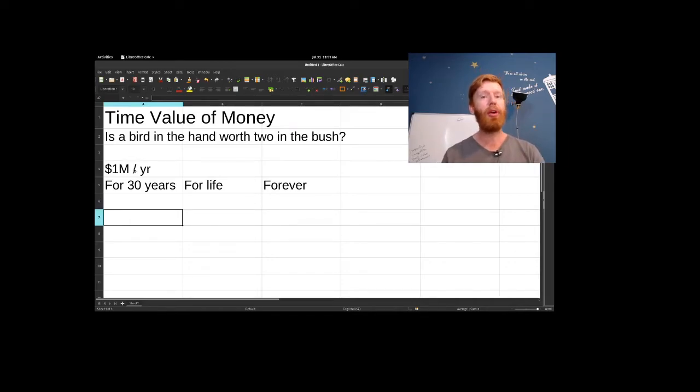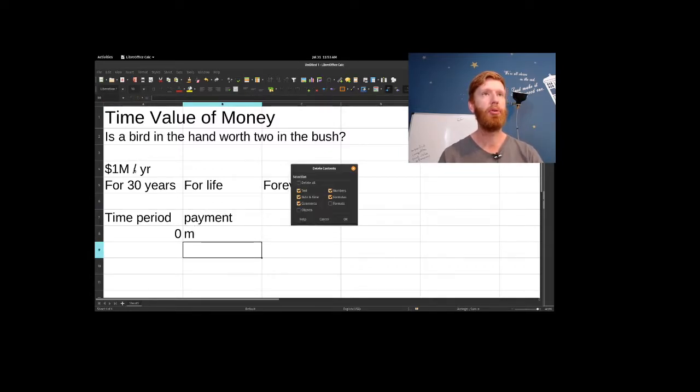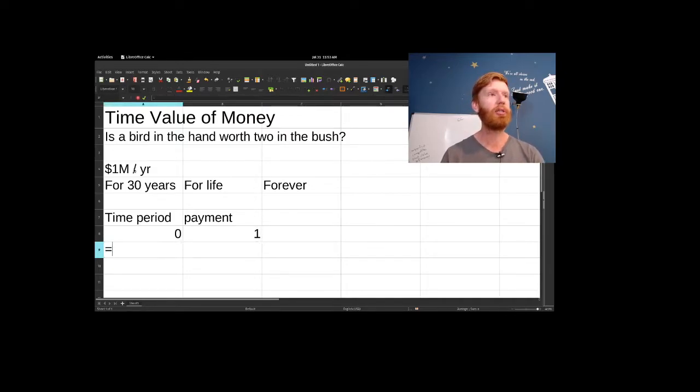So we're going to think about how much money you would need to put away if you were running the lottery in order to give out this prize. That's going to tell us the actual value of this, and that's going to help us to figure out these other two possibilities. So we'll start with time period 0. We'll look at some payment. I'll just say 1 for now, 1 million. And then the next time period will be this plus 1.